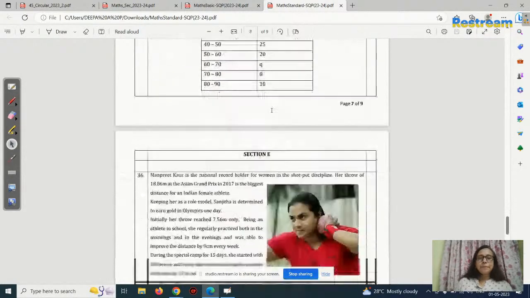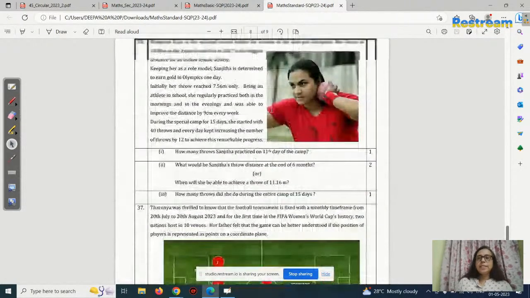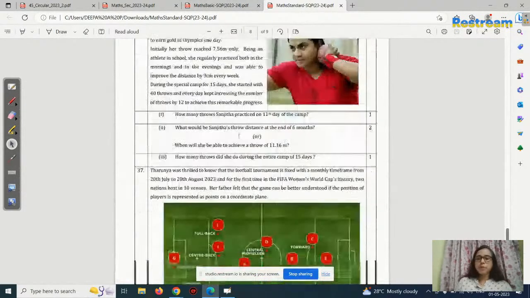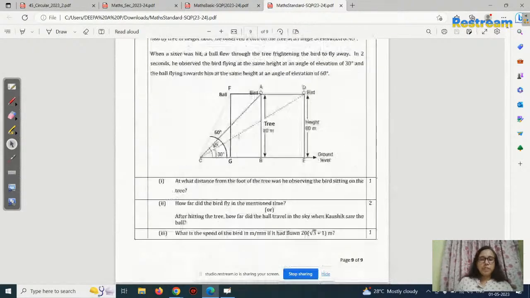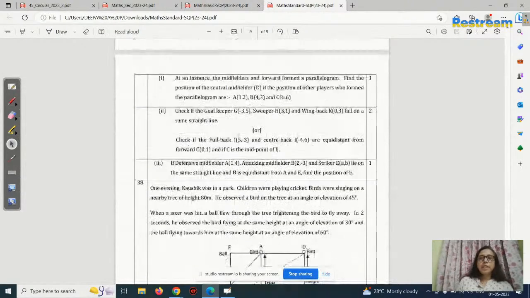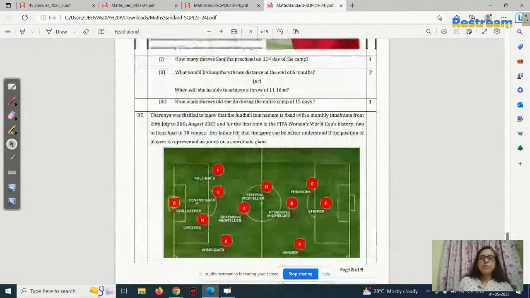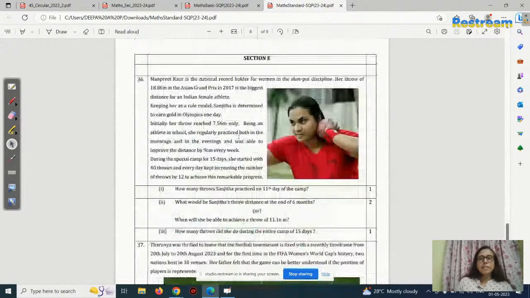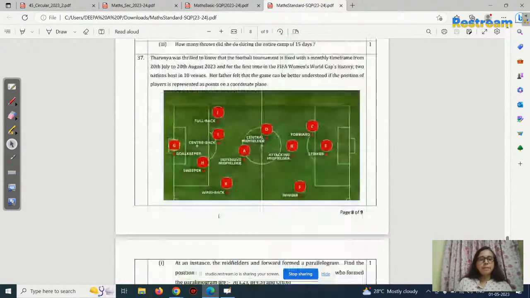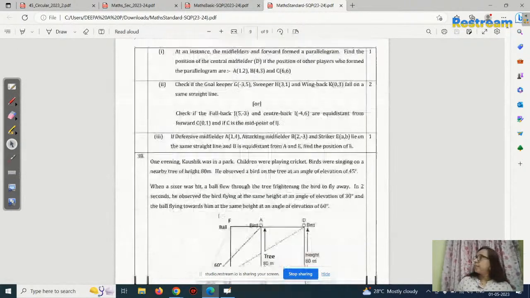Section E, 36 to 38, each one carries 4 marks. Section E consists of case-based questions. One case will be given like this, and you have to find out three answers.